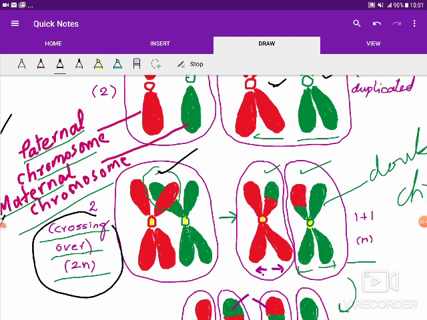And now what happens is, at the point of contact, the chromatin material or the chromosome breaks up, and the bits of the chromosomes are exchanged, as we see here. And that's how the combination of the genetic content between these 2 chromosomes is brought about. And now we see that this cell has divided into 2 cells. So these 2 daughter cells now have one chromosome. Each one is a double chromosome, of course. So it has become a haploid cell now, just like the secondary spermatocyte, for example.